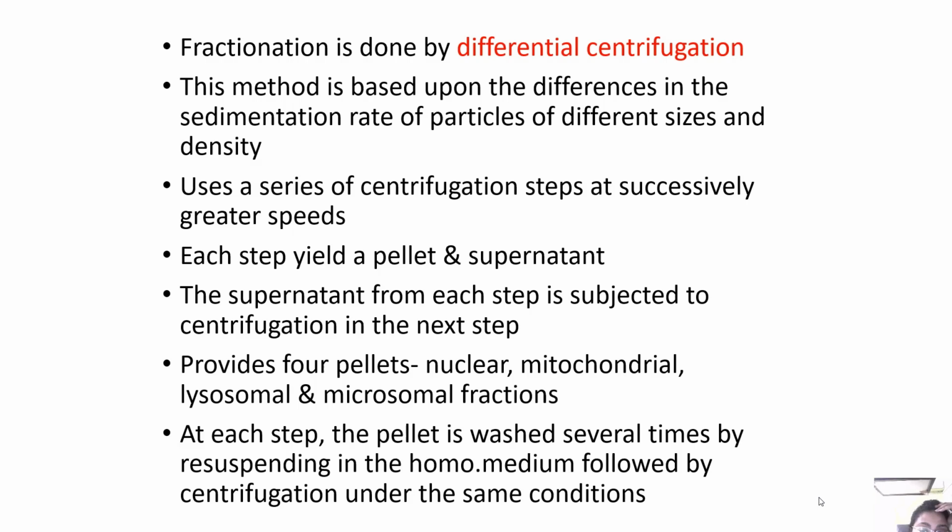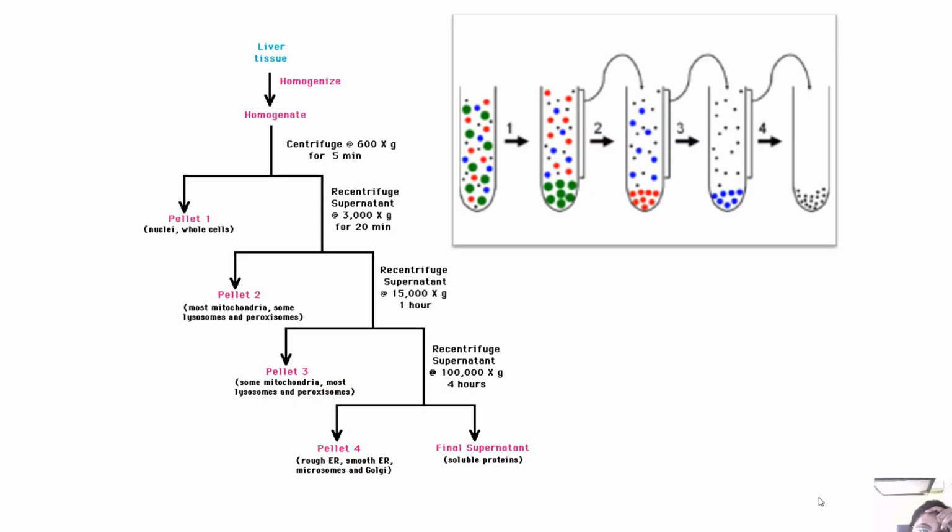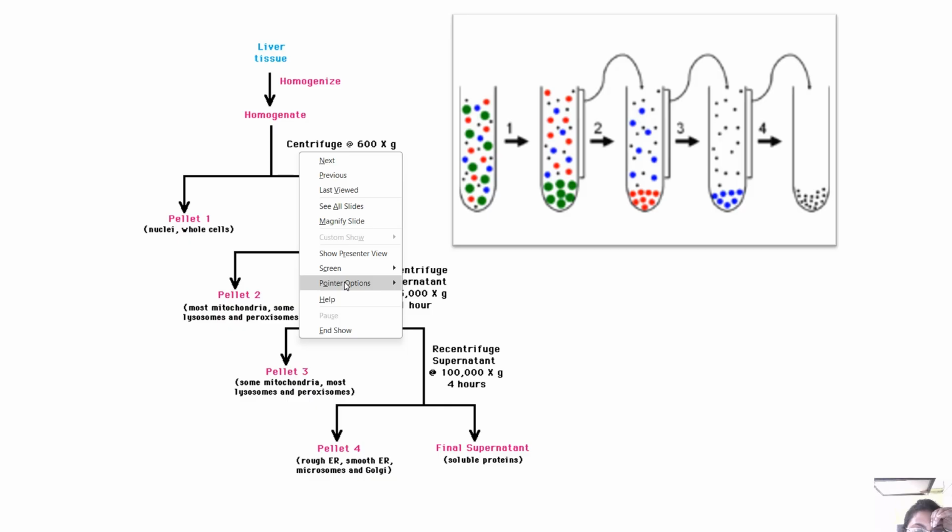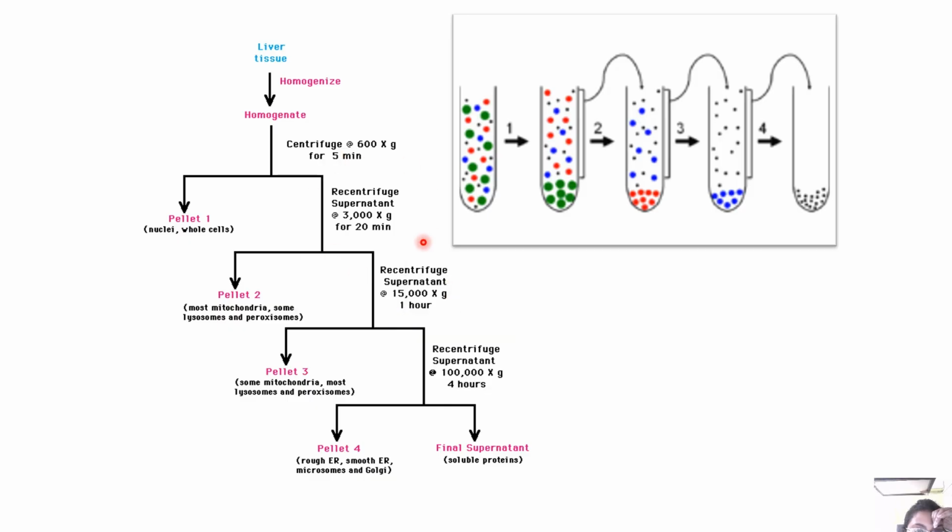At each step, the pellet is washed several times by resuspending in the homogenization medium, followed by centrifugation under the same conditions. Okay. Now we have the liver tissue homogenization, homogenate, centrifugation, and all of that, if you can see over here, right? So if we take a liver tissue, for example, you homogenize it, homogenate.